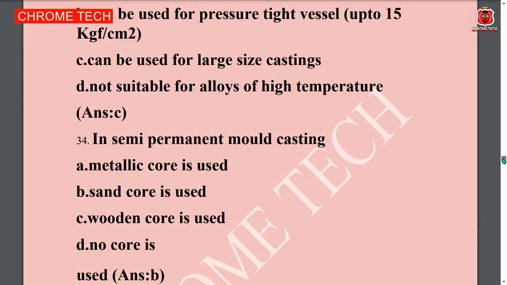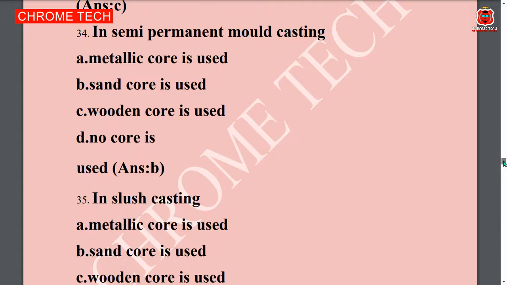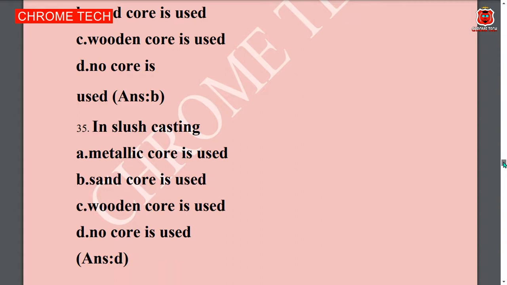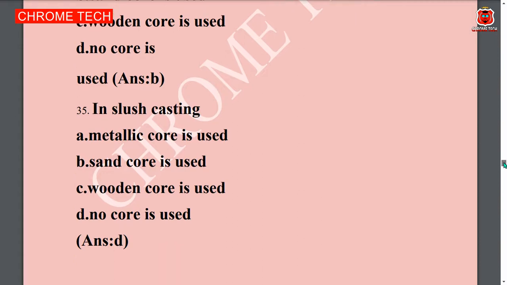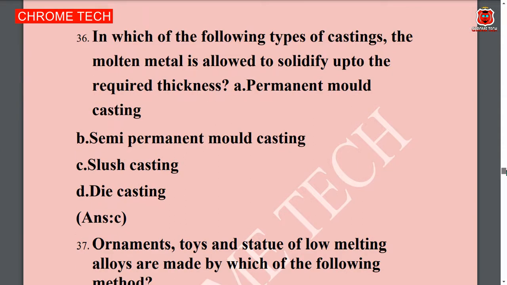The semi-permanent mold casting. Option B is the correct answer. Sand core is used. The slush casting: option D is the correct answer. No core is used. In which of the following types of casting is the molten metal allowed to solidify up to the required thickness? Option C, slush casting, is the correct answer.